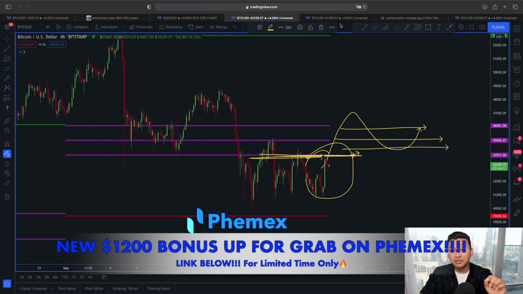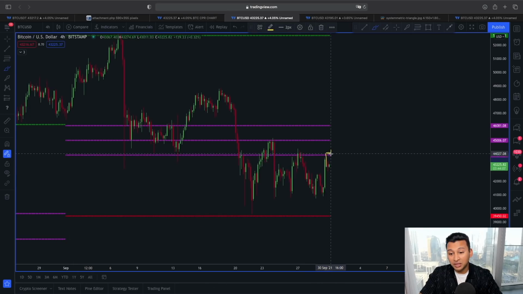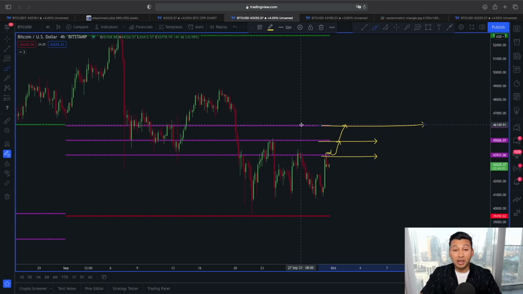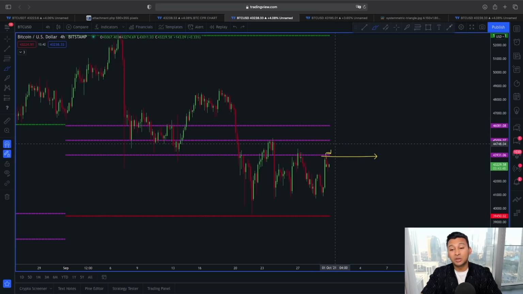But if the price of Bitcoin does manage to find support above this 44,000 range here, then the next possible target, as I've already said, is going to be 45 and 46,000 price area. And if the price of Bitcoin does see this kind of movement until the day's end, this is going to be a very good sign, because the next month's CPR could still be an ascending CPR for Bitcoin. So let's hope that the price of Bitcoin somehow manages to come above this 45 to 46,000 range as well.